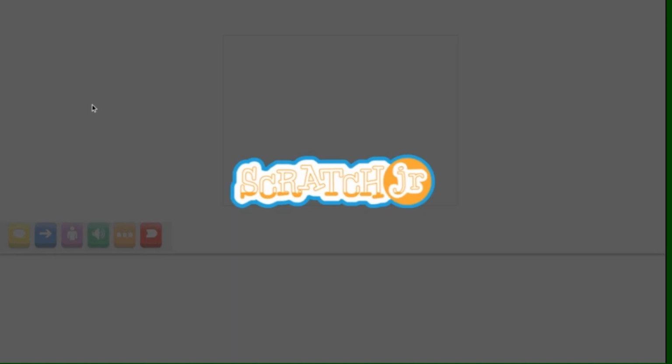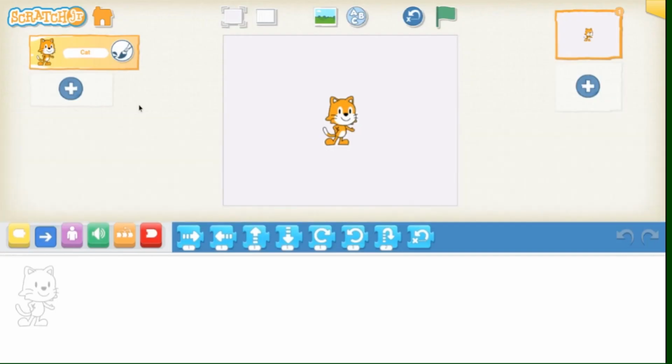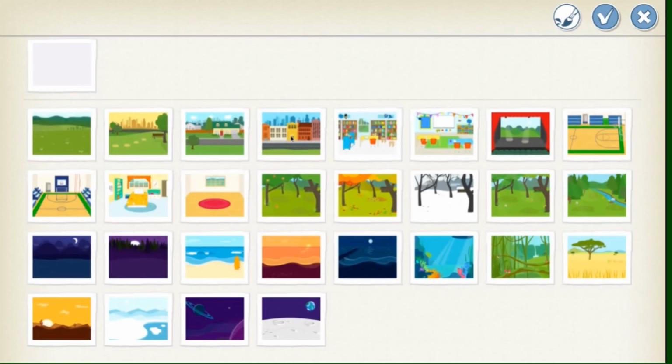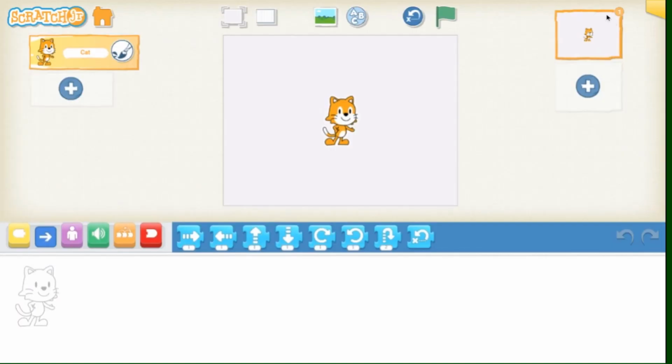Once your new project has loaded, you can get started. The main idea for this activity is, can we make a car drive across a city? The first thing that I will need to do is to choose a background. We're going to use this image icon in order to choose the background. Since I want my car to drive across the city, I will select the city as the background. There are many other options to choose from. Once I have selected city, I'm going to select the check mark to insert it into my project.